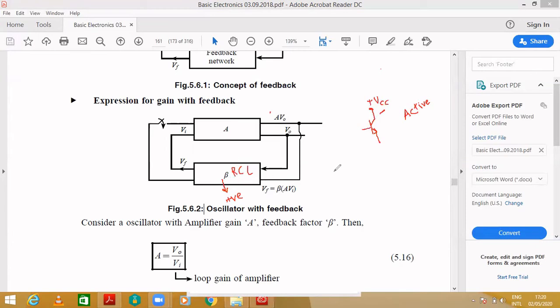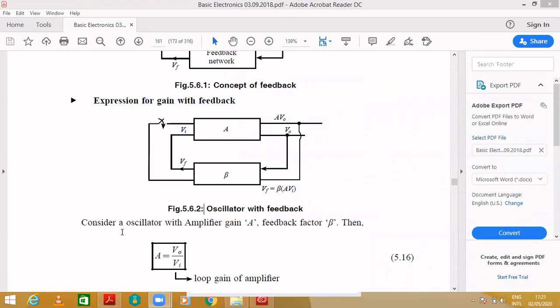In the feedback network, it has to increase the gain using passive components, and give the desired frequency. The frequency formula, maybe you already know, is 1 over 2 pi RC. So by choosing appropriate R and C values, you may get the value of frequency. That's why it is very important to choose the correct value of resistor and capacitor over here. Then the gain increases and it is fed back to the input. So this is how the oscillator works with feedback.